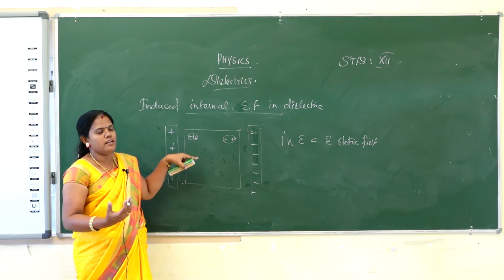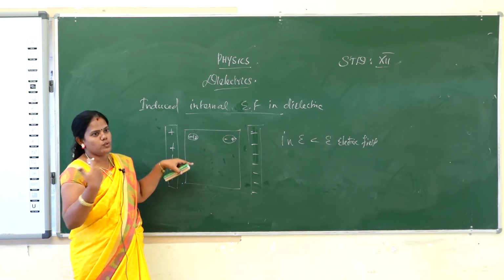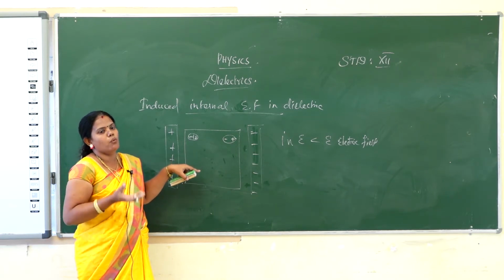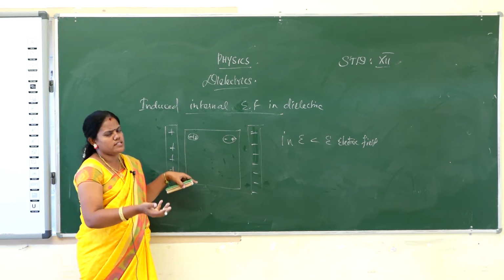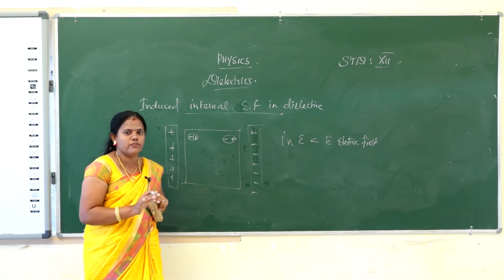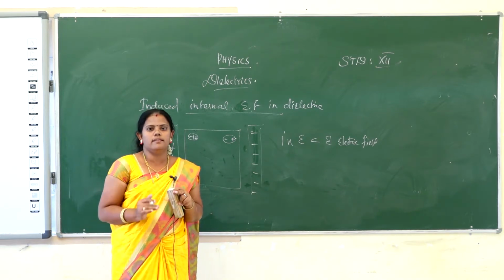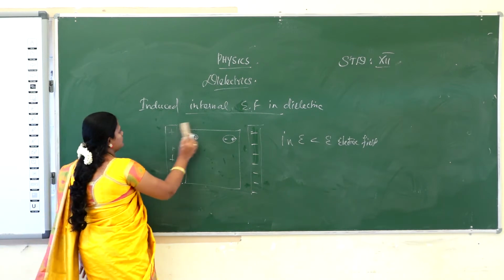The electrons, or any charges, will be bound to one side and to the other side. The charges will be bound. Those charges are called bound charges. The bound charges do not move to the other side, but they will definitely create an internal electric field. But the internal electric field is very much lower than the external electric field. That's all. And then I will give one example for this topic.